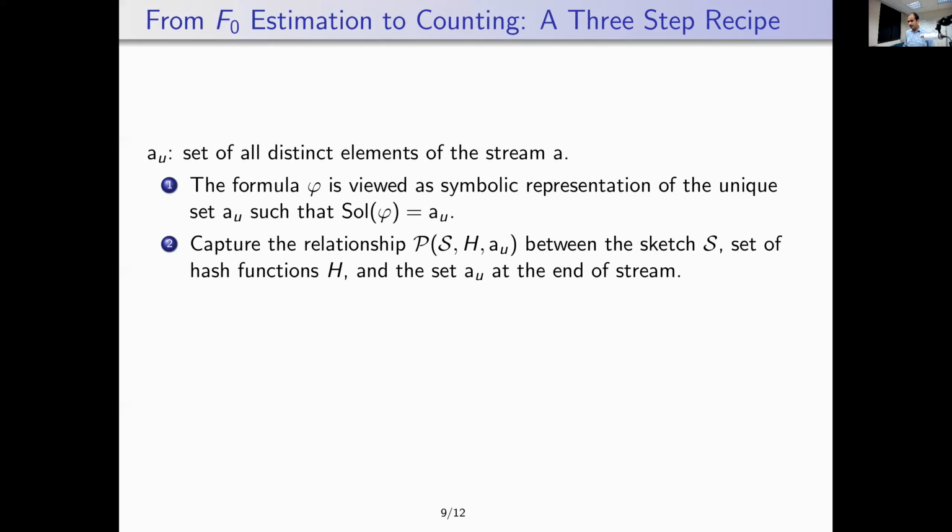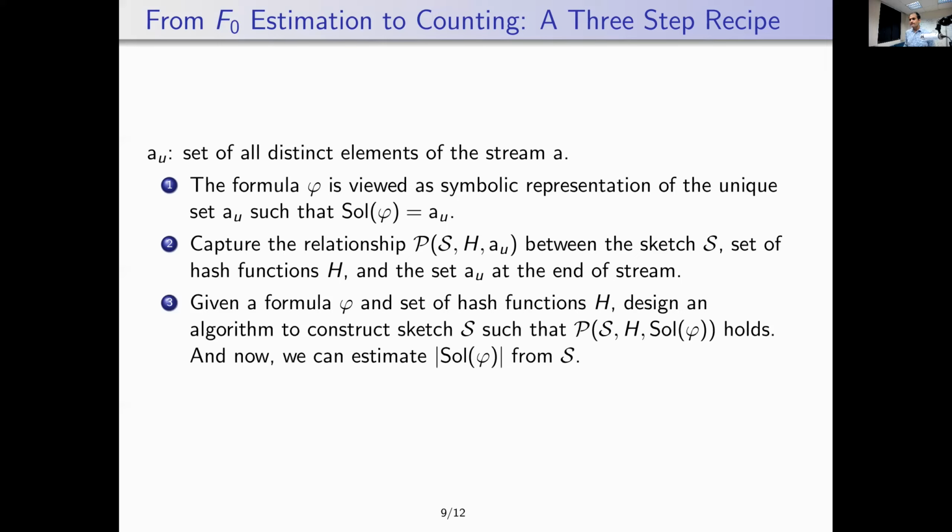Once we write the relationship, constructing the counting algorithm is simple. Given a formula phi and a set of hash functions h, which are randomly chosen, we want to construct the sketch S so that the relationship between the sketch, the set of hash functions, and Sol of phi holds. If we can construct such a sketch, then we can certainly estimate Sol of phi just based on the sketch.